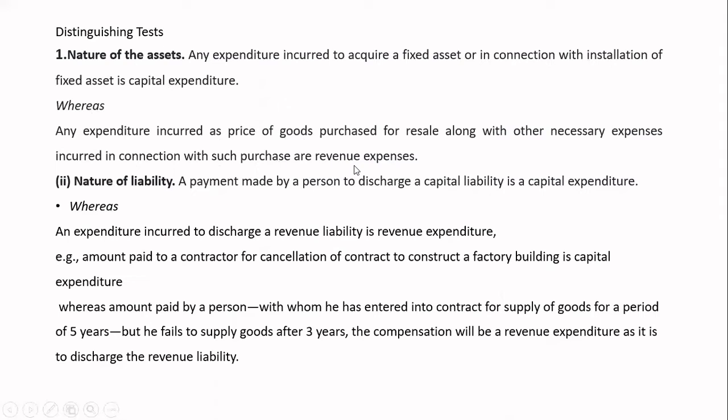Whereas any expenditure incurred as a price of goods purchased for resale, along with necessary expenses incurred in connection with such purchase, are what? Revenue expenditure. For example, you are doing some manufacturing activity. For that, what you have to do? You have to purchase the raw material, and then after incurring certain expenditure, you make it into finished goods and you resell those. So all these are called as what? Revenue expenditure. Second point is nature of liability.